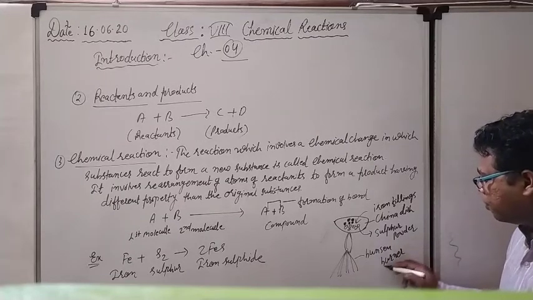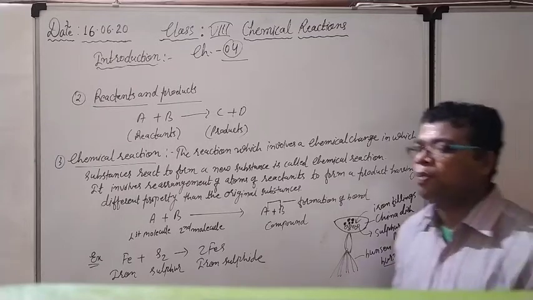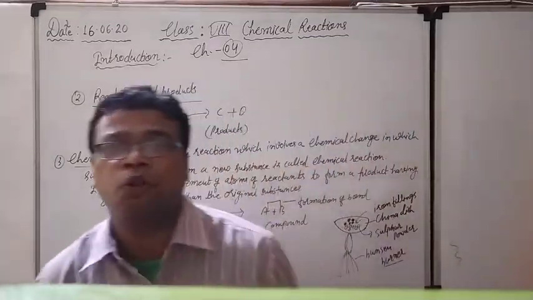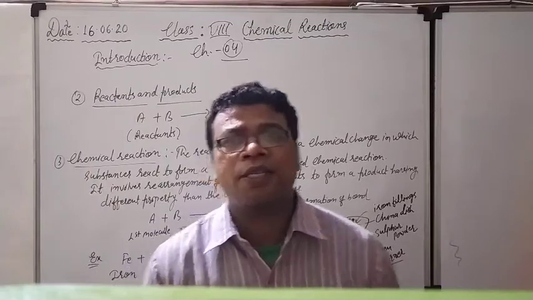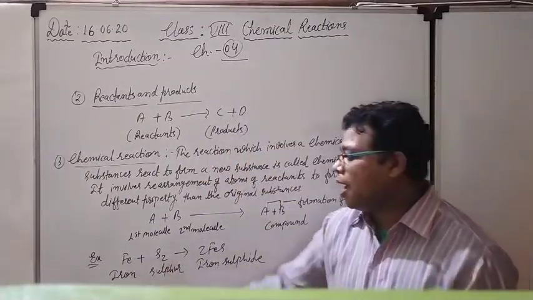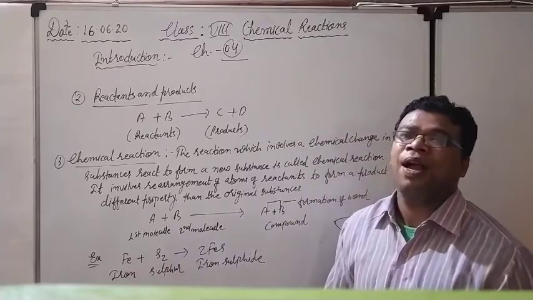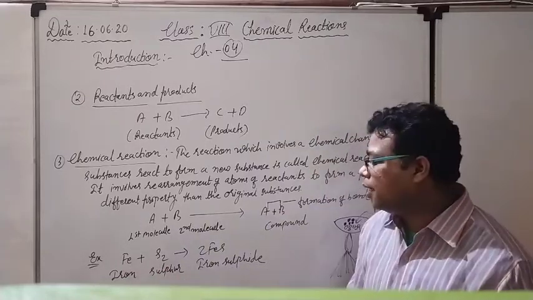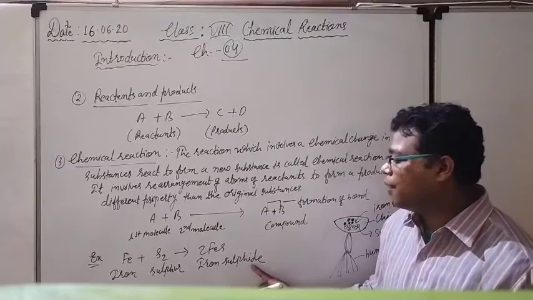I can take any kind of flame. Okay, so with the help of the Bunsen burner we have to heat the mixture. So what happens, you can see there is a new product, they are reacting with each other. Iron is reacting with the sulfur, and finally they make a new kind of product. It is known as iron sulfide.